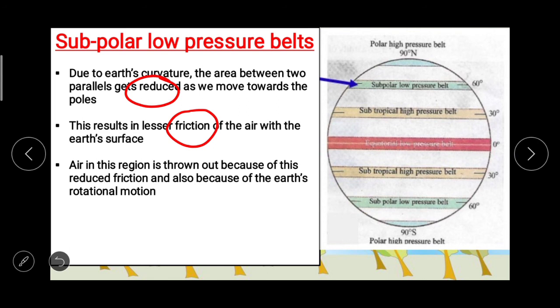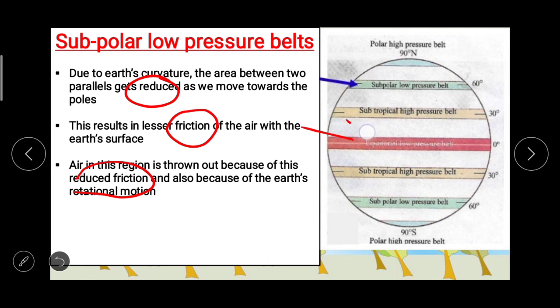Air in this region is thrown out because of this reduced friction and also because of the Earth's rotational motion. The rotational motion of the Earth also causes subpolar low pressure belts.